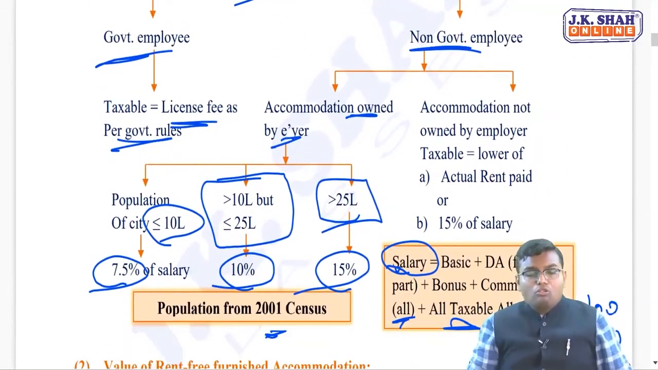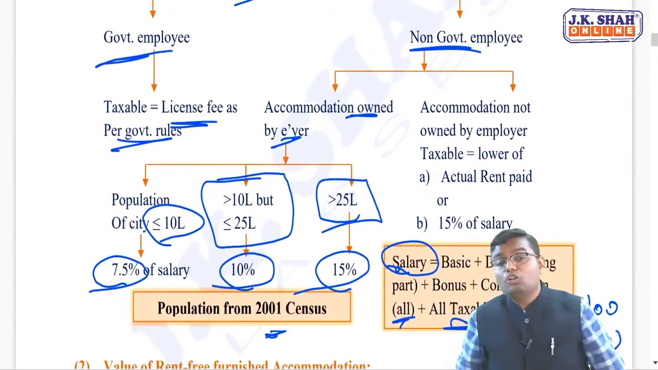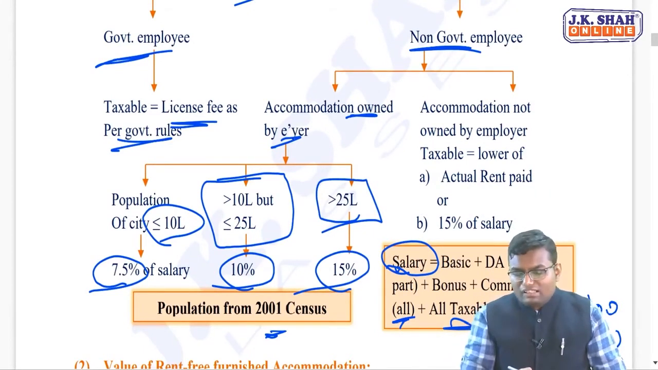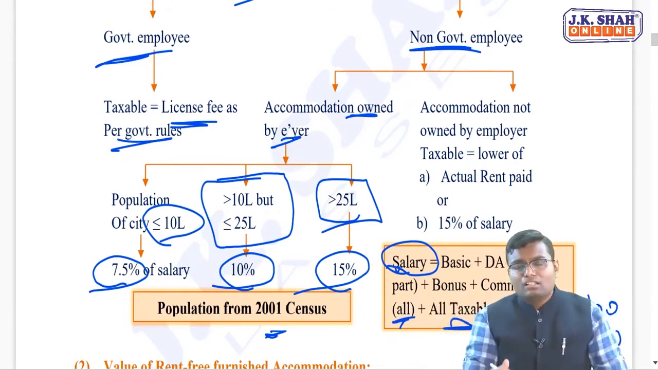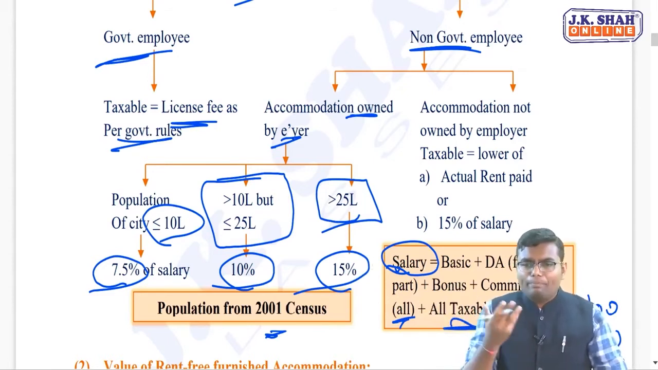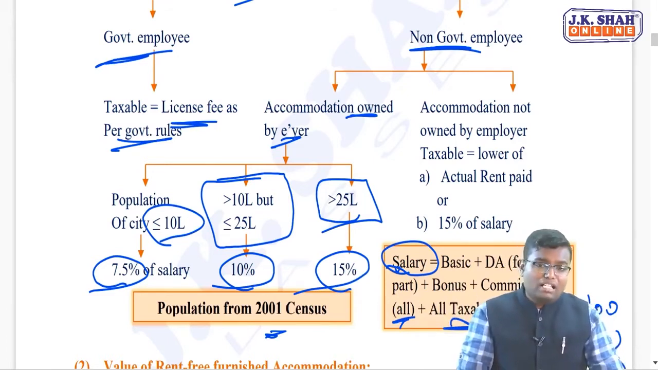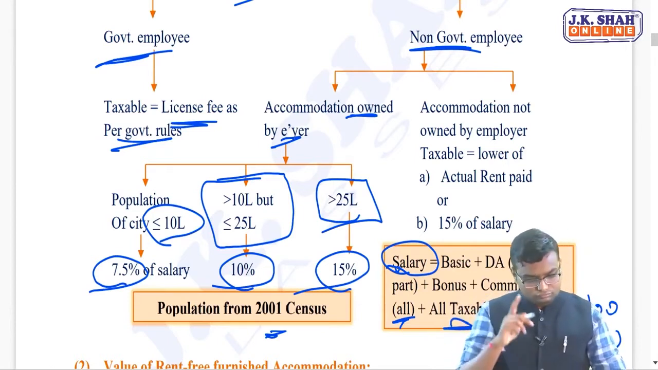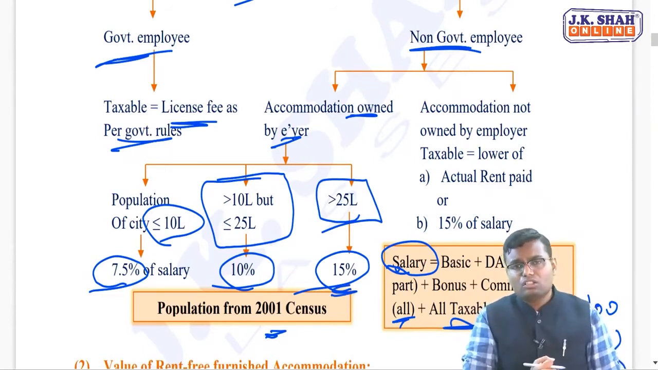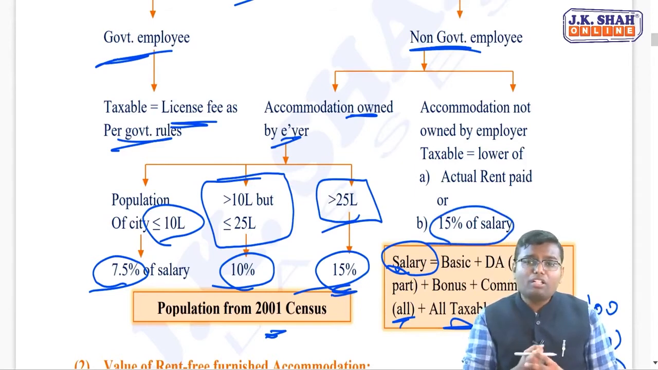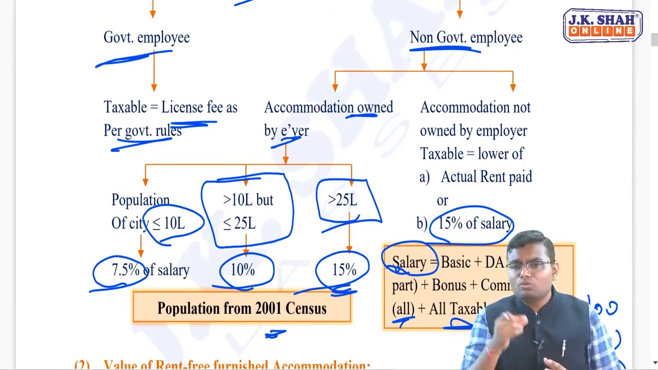But if the accommodation is not owned by employer, then lower of the following will be taxable. The first thing you have to see, what is the expenditure done by employer? Can I say the rent expense paid? So that is the benefit to you. It should be taxable, opportunity income. But if it was owned by employer, maximum taxability would have been 15% of salary. So here also the taxability cannot exceed 15% of salary. So if accommodation is not owned by employer, what is the taxable amount? Lower of the following: number one, actual rent paid, or 15% of salary.